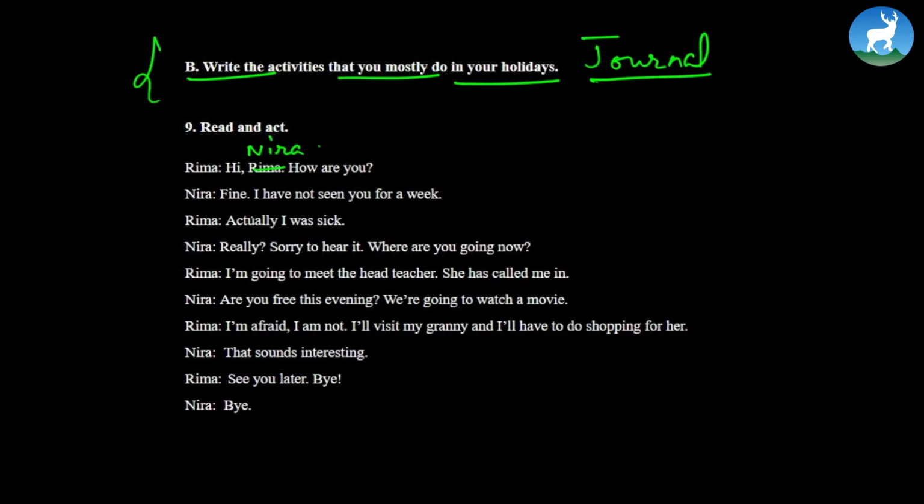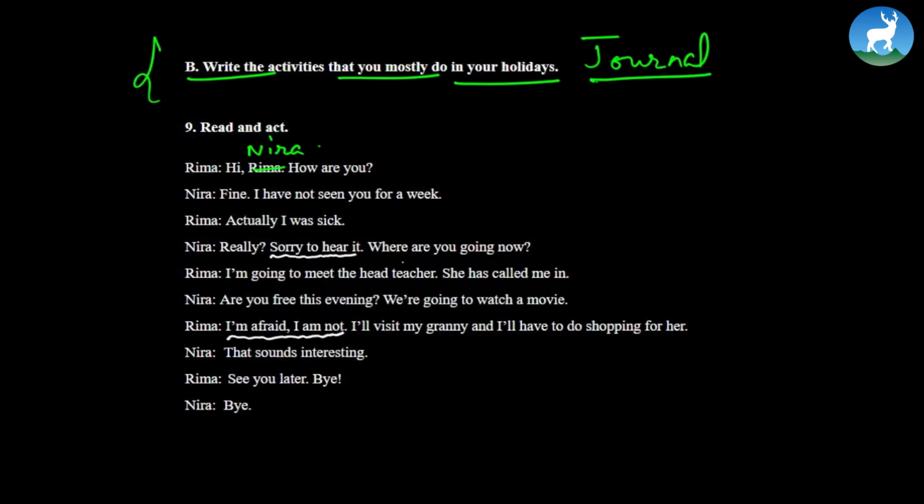Bye. Neera: Bye. See, a wonderful conversation is being carried out here. And what makes this conversation interesting is the use of words here. Very simple words. For example, look at that: Sorry to hear that. Makes it look so formal. And then she says, I'm afraid I'm not. This makes the conversation so wonderful, so formal. So you can use these words or phrases to make it look wonderful.